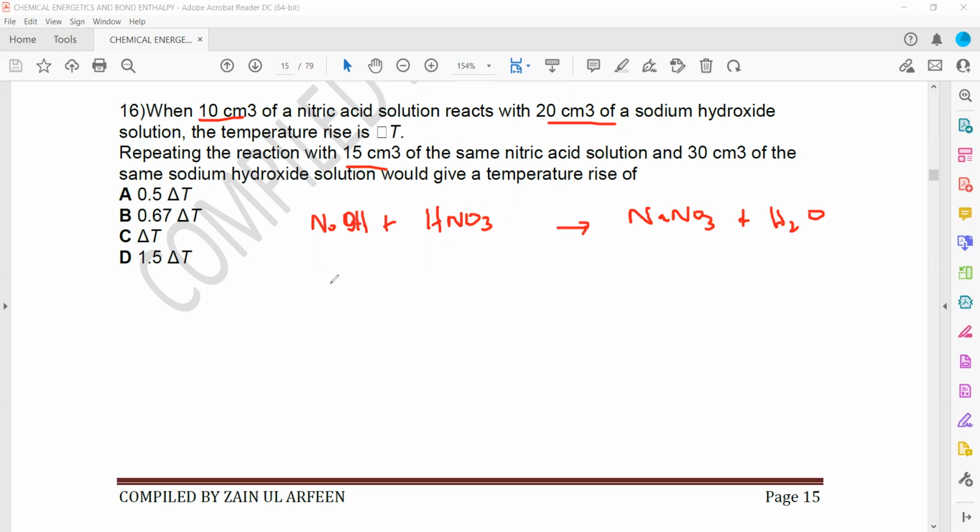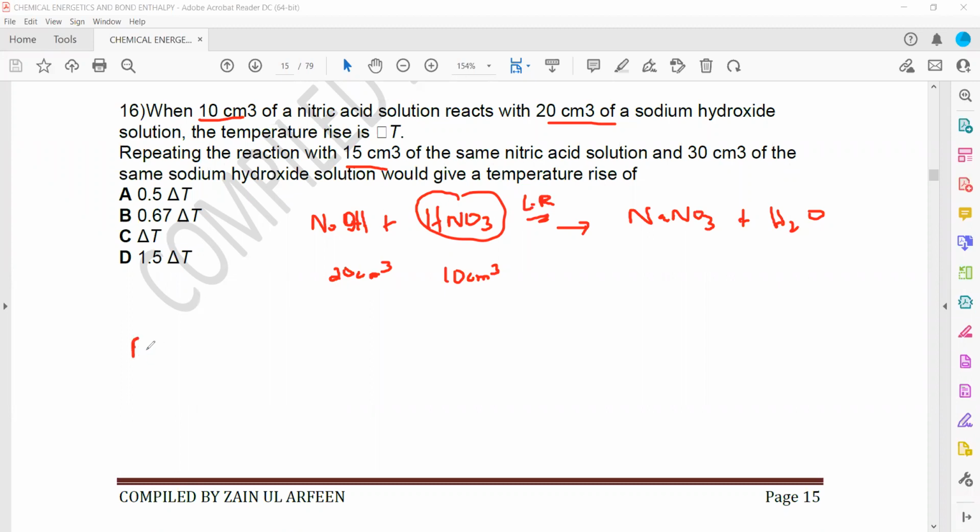Now, we are using 10 cm cube of nitric acid, HNO3, and 20 cm cube of sodium hydroxide. Which one is the limiting reagent? The limiting reagent is nitric acid, because the two solutions have the same concentration. So the one in a smaller amount will be the limiting reagent, as the ratio between them is 1:1. So nitric acid is the limiting reagent.